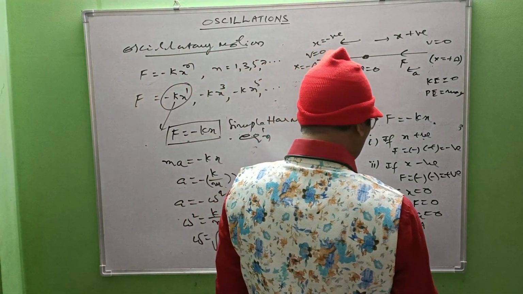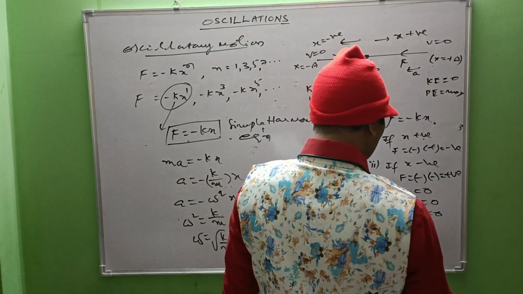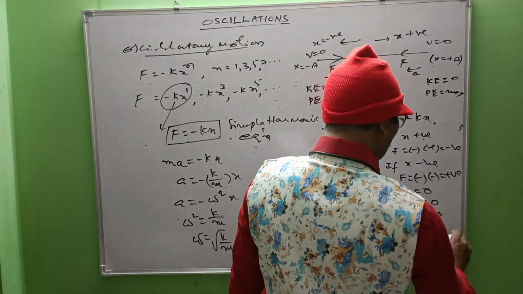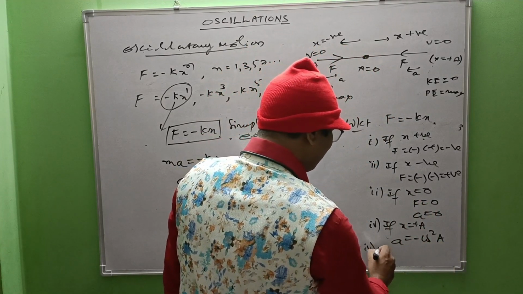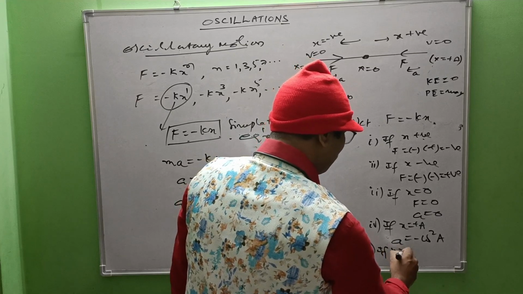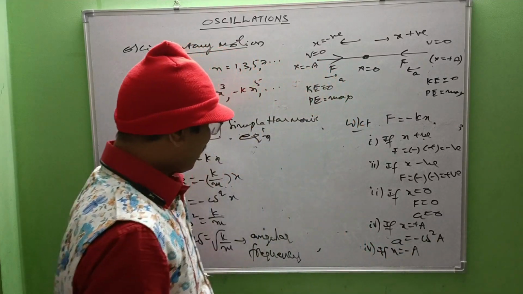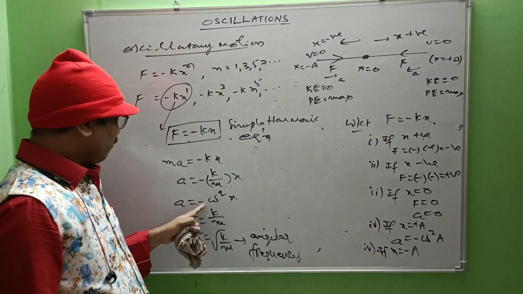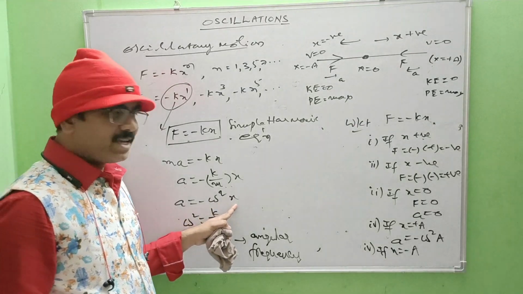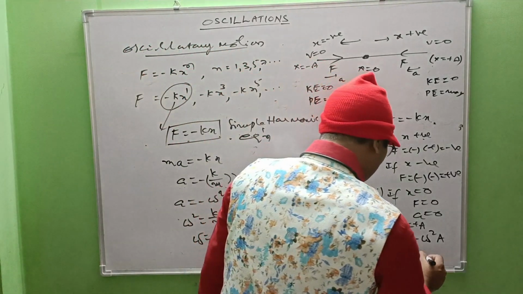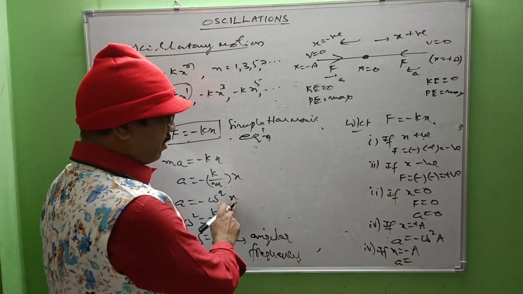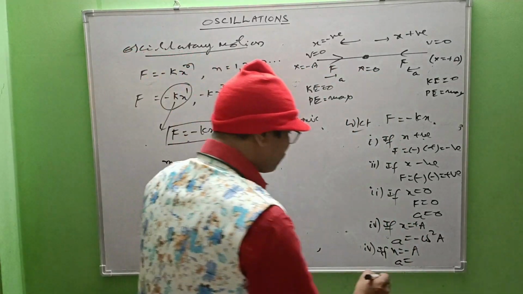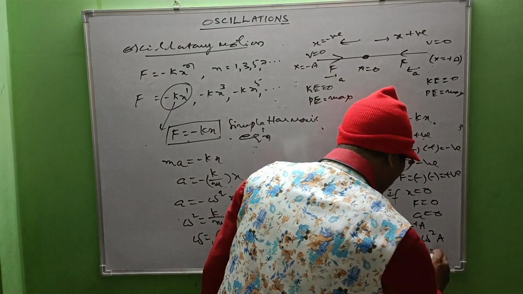If x equals minus A, then what about acceleration? a equals minus omega square into minus A, that is plus omega square into A.